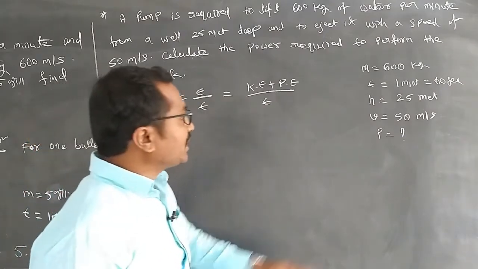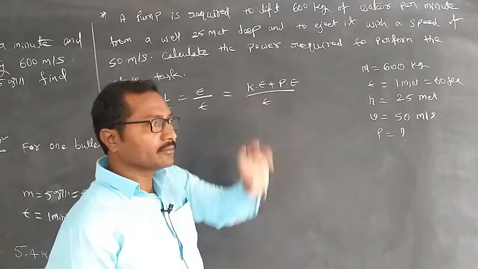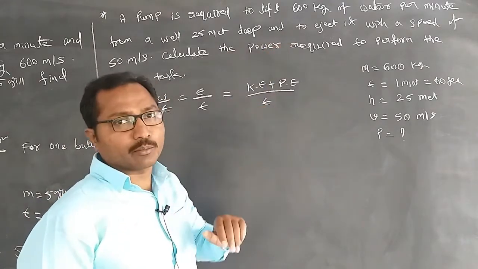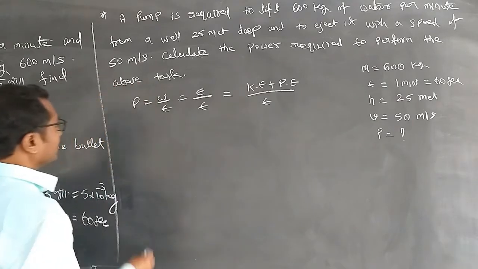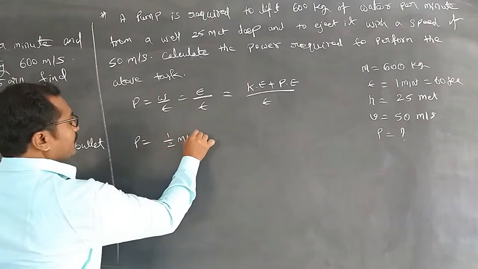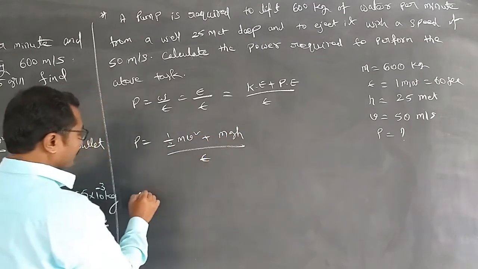Why? Because here we have the velocity as well as the height. So this water is moving, having kinetic energy, and storing at some place, potential energy. So P is equal to half of mv square plus mgh, divided by T.